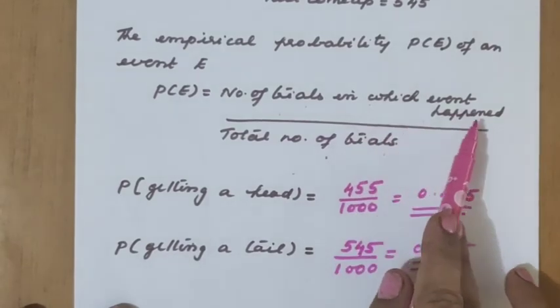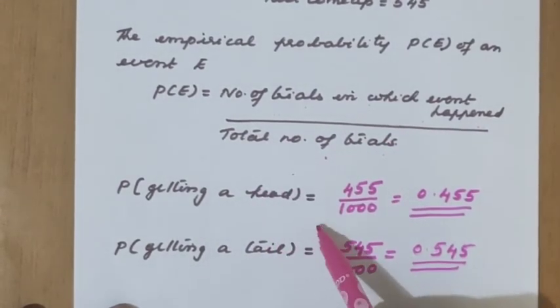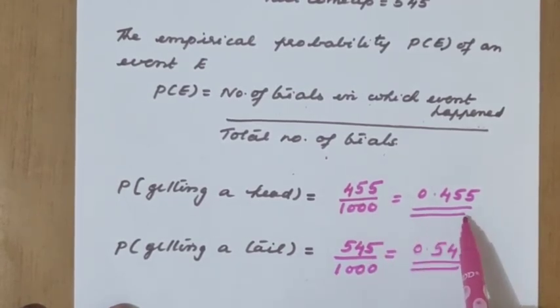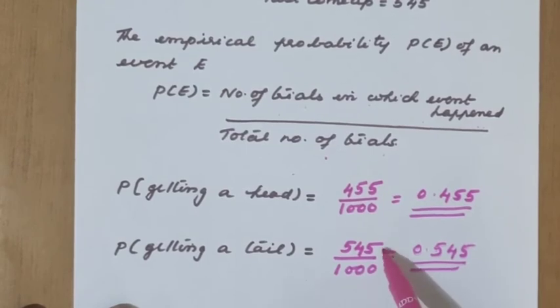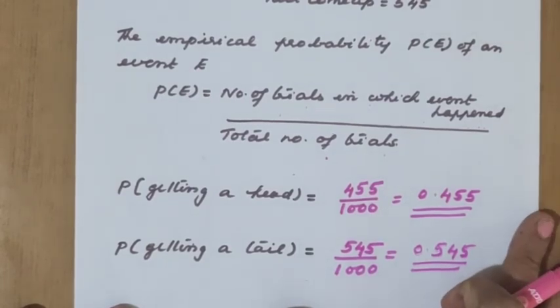So P of getting a head equals 455 by 1000 equals 0.455, and for tail it is 545 by 1000, which is 0.545.